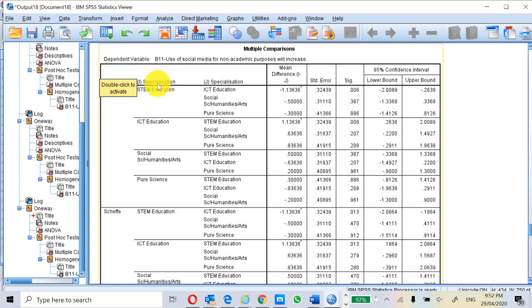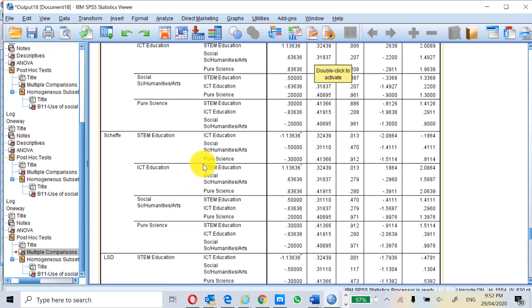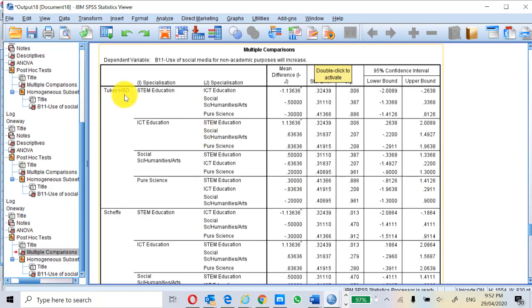So let's look at this first one, STEM education and ICT education. Any significant difference there? Yes, you can see it is significant. So note this, the others are not. ICT education and STEM education, just repeating it, you can see 0.006. So that's for Tukey. In Tukey, we can see only STEM education and ICT education difference causing this significant ANOVA. So this is the culprit, in quotes now, the culprit.